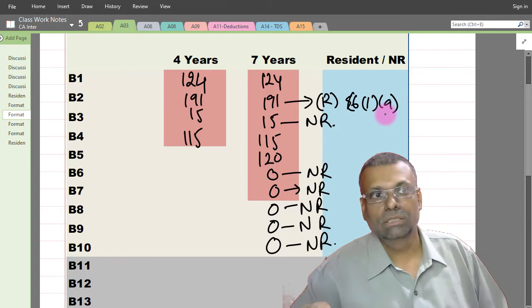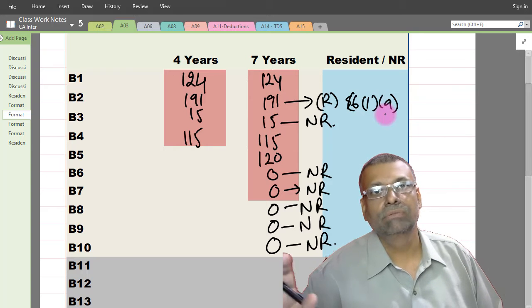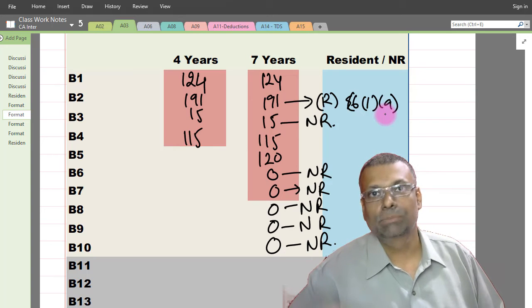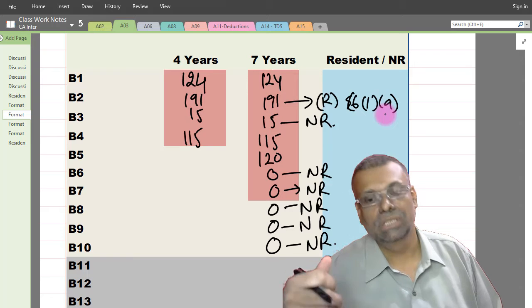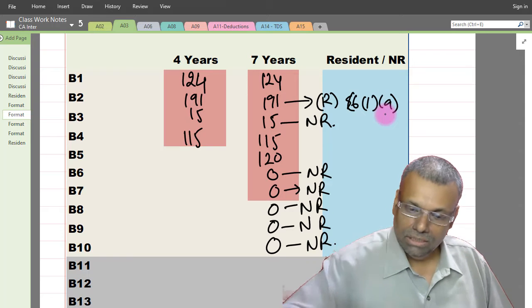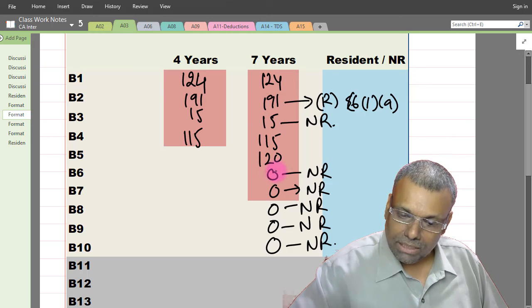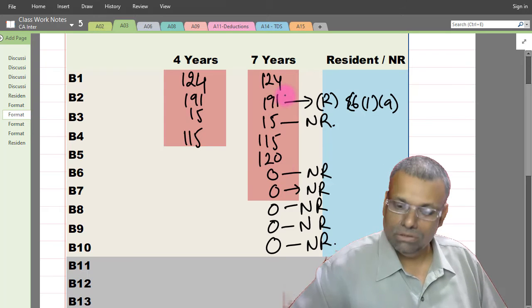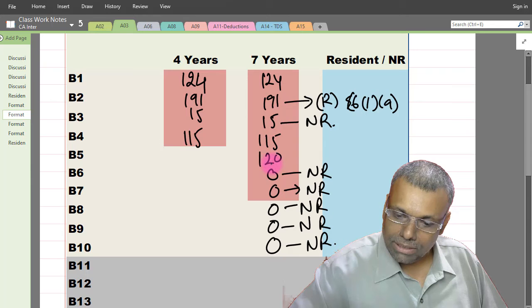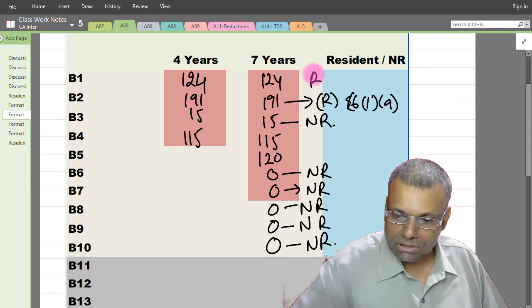And for the other years, now you can take the total of that preceding 4 years and check for the respective year, because respective year and preceding 4 years total you can check. Okay, so here the total is going to be, I think, 365 or something like that. 191 plus 291, 390. It is crossing the limit. So this is resident by 61A.